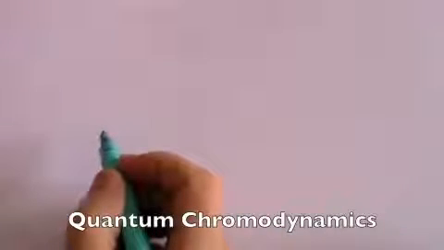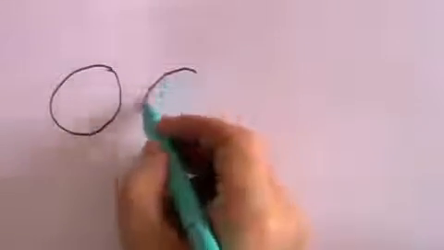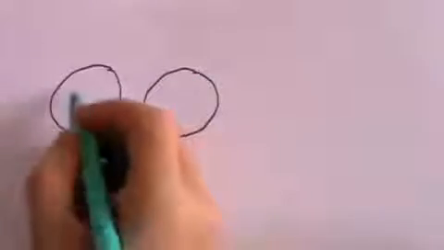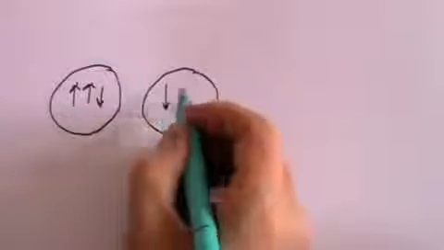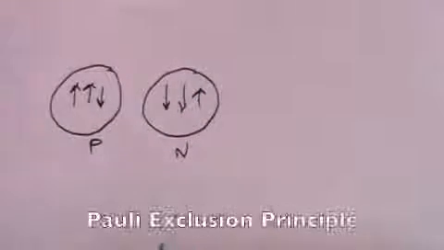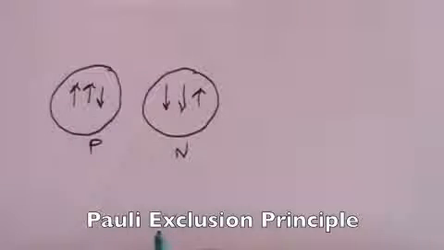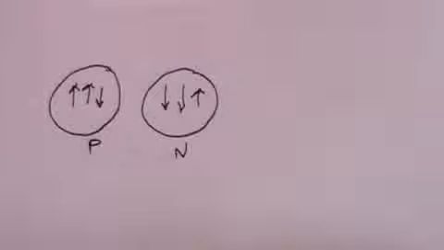And this is where we come into the world of quantum chromodynamics. We know that protons and neutrons each consist of 3 quarks. The proton has 2 up quarks and a down quark. The neutron has 2 down quarks and an up quark. But we remember a principle called the Pauli exclusion principle. This is usually referring to electrons in atoms, and it basically says that no 2 electrons can be in the same quantum state.